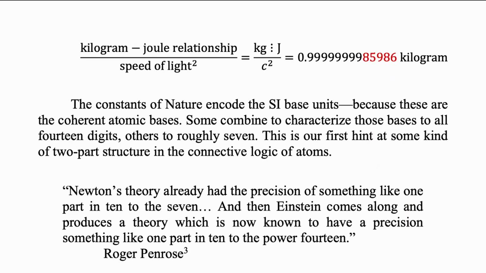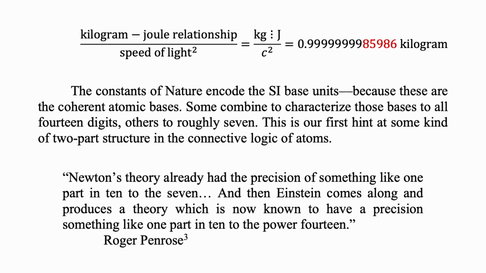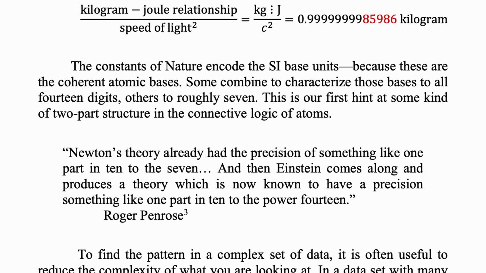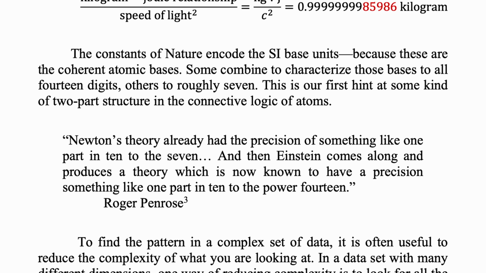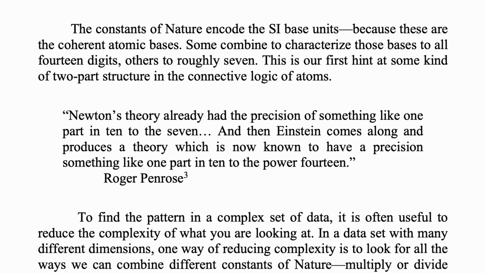The constants of nature encode the SI bases of units because these are the coherent atomic bases. Some combine to characterize those bases to all 14 digits, others to roughly 7. This is our first hint at some kind of two-part structure in the connective logic of atoms.